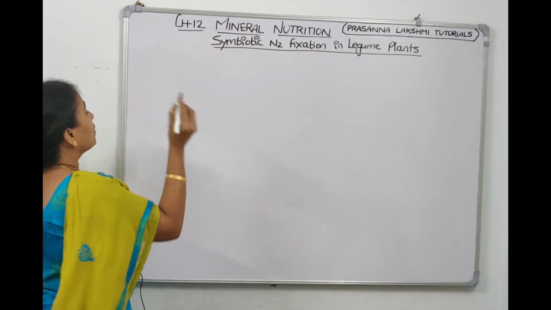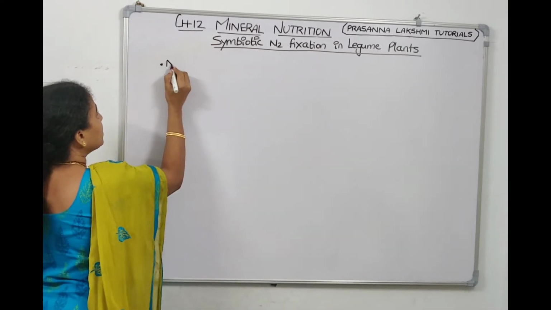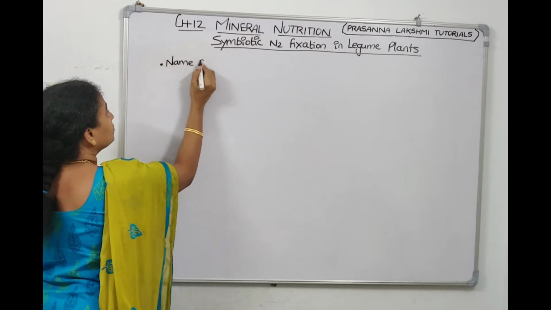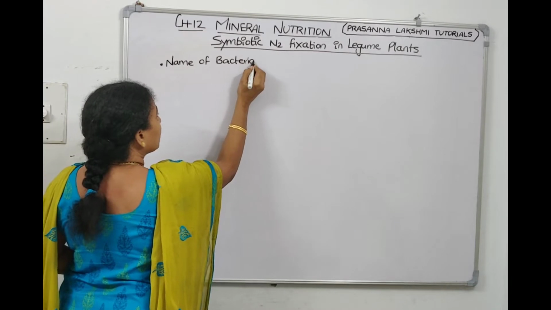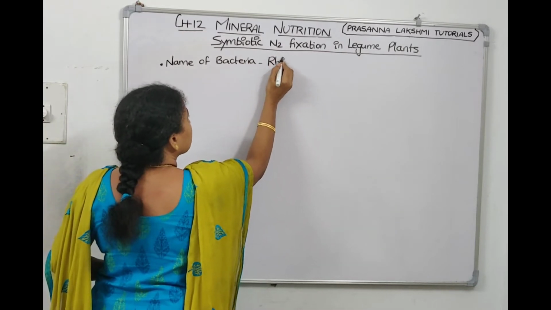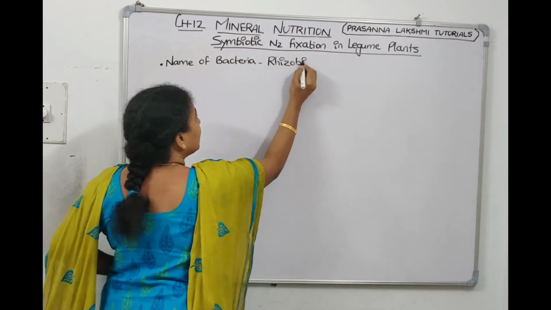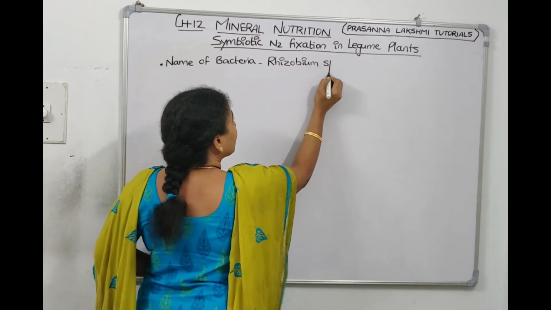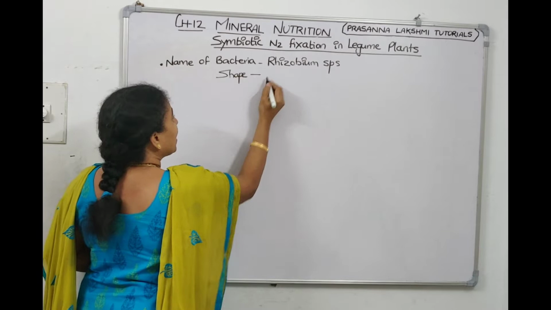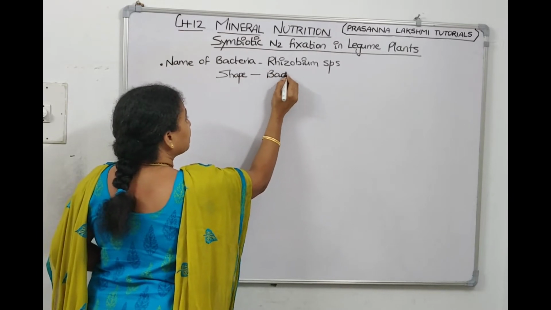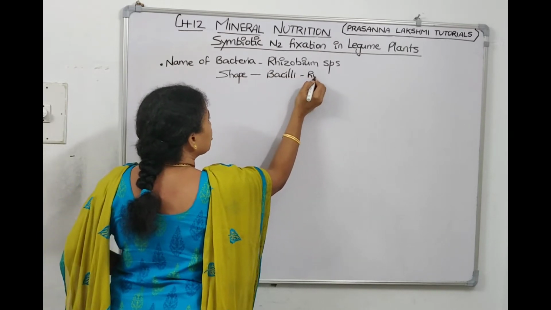The bacteria which stays inside the leguminaceae roots is called rhizobium. The name of the prokaryote is Rhizobium species. Now, what is the shape of the bacteria? It is bacilli, which means it is rod shaped.